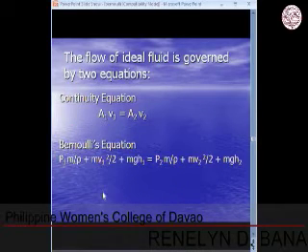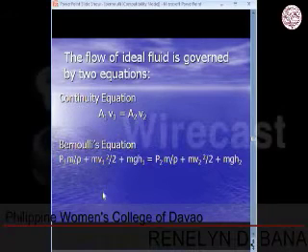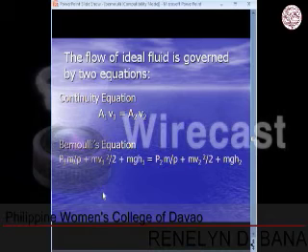Remember that the flow of ideal fluid is governed by two equations. First is what we call the continuity equation, which is area 1 times velocity 1 is equal to area 2 times